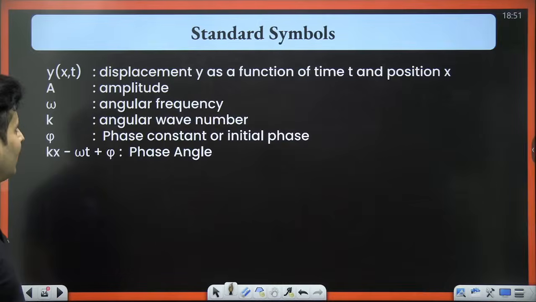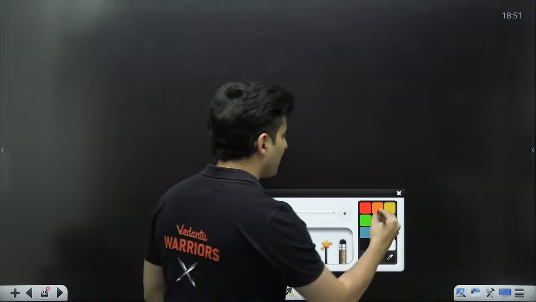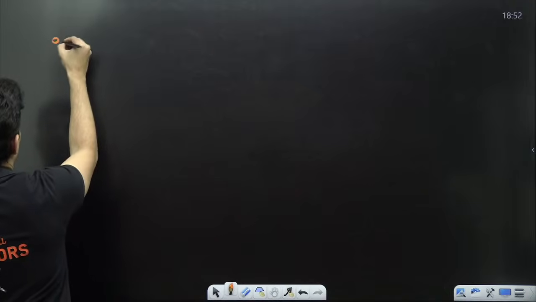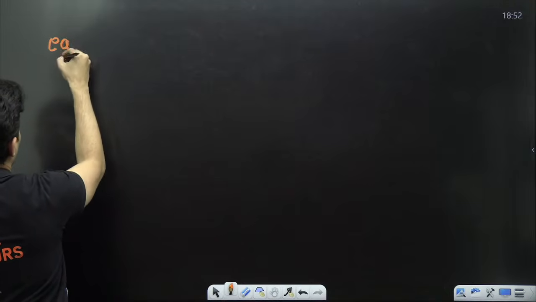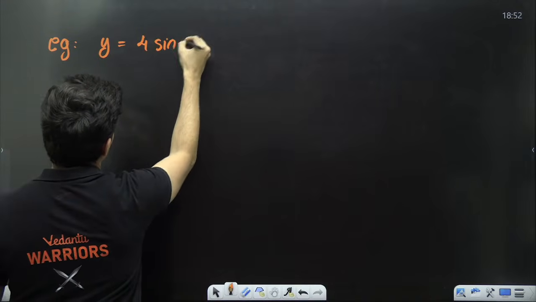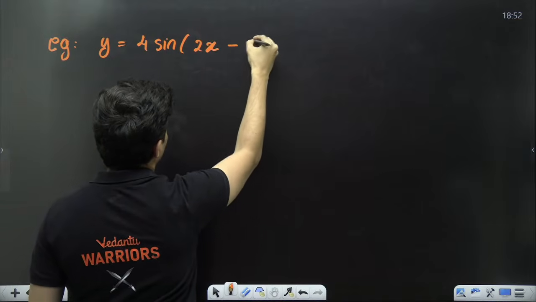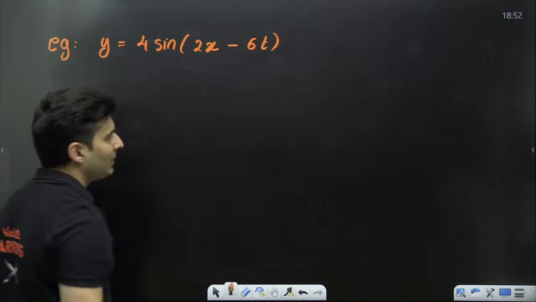There is one more thing over here which I would love to tell you. Imagine, for example, I tell you y is equal to 4 sine 2x minus 60, for example.